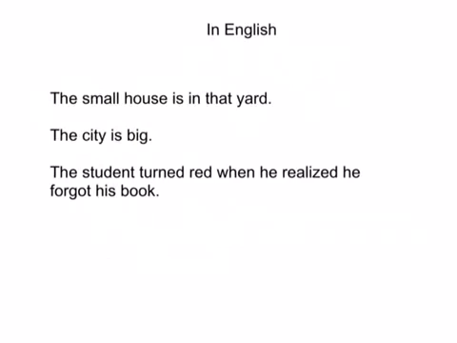In this last sentence, the student turned red when he realized he forgot his book. Red is describing the student. But it's not attributive because otherwise it would be the red student. Okay, it's in the predicate position, so it comes after the verb.